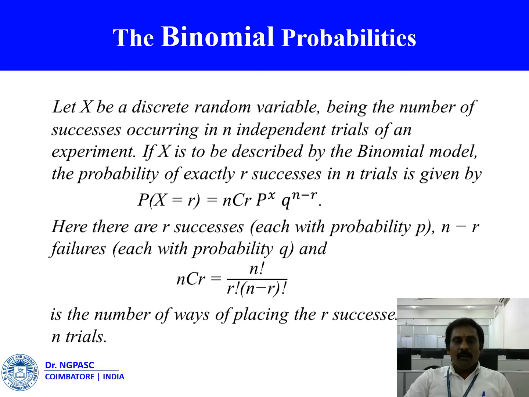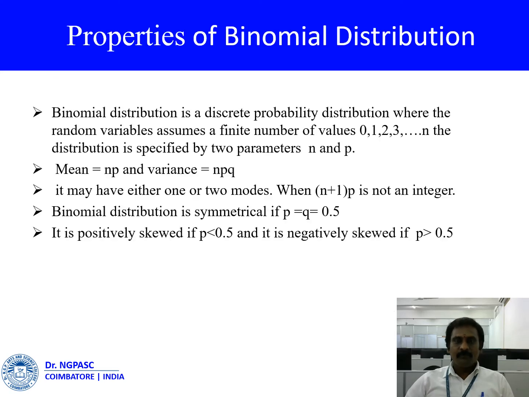Here there are r successes, each with probability p, and n minus r failures, each with probability q, and nCr equals n factorial divided by r factorial into (n minus r) factorial, which is the number of ways of placing the r successes in the n trials.